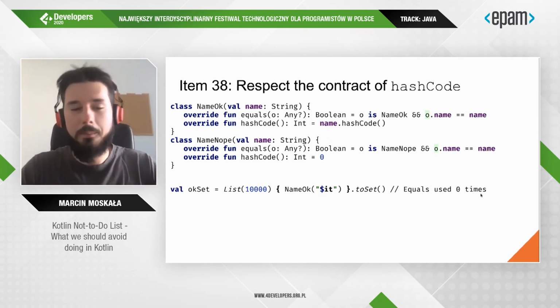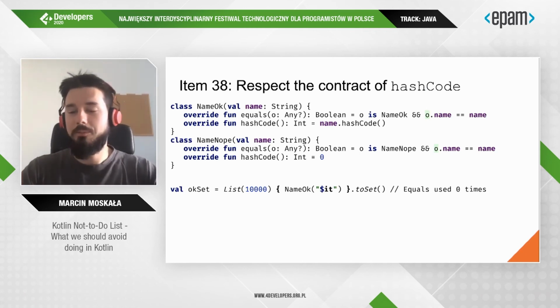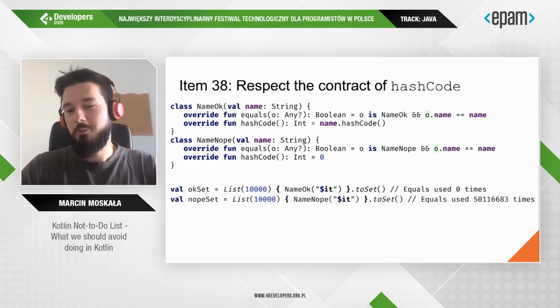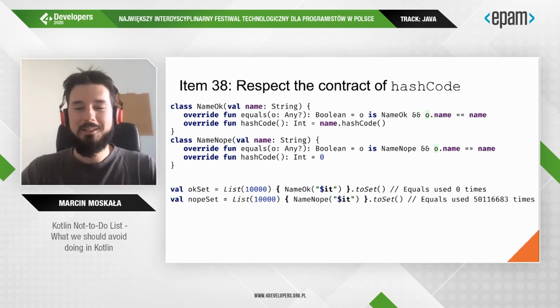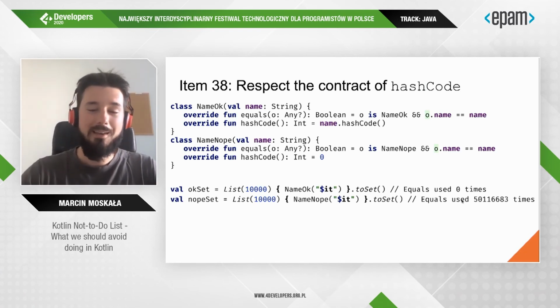This set was equally divided into different buckets, and we didn't need to use equals at all. In the incorrect implementation, we had to use equals 50 million times. So this is the cost of incorrectly implemented hash code.